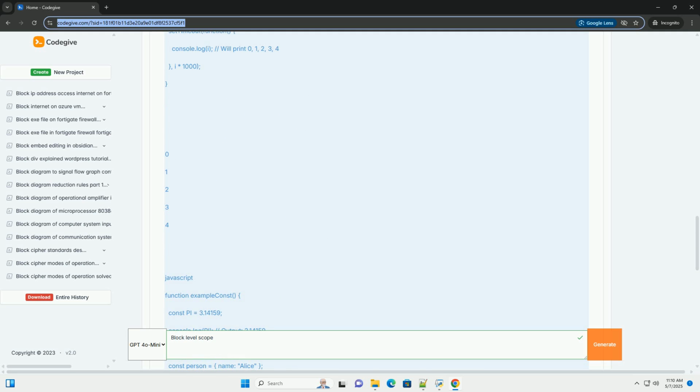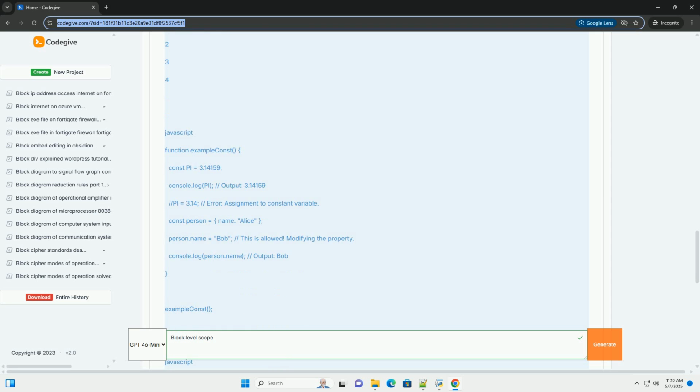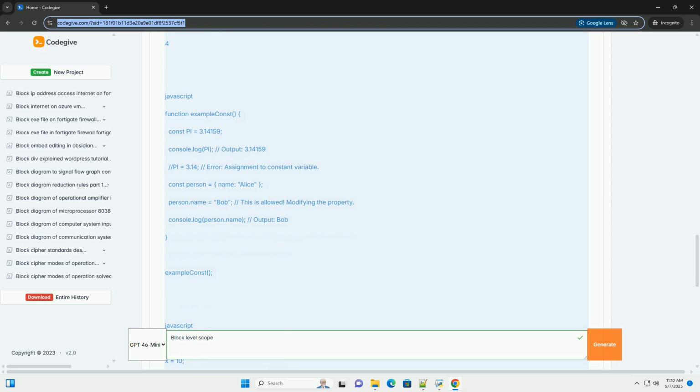1. What is scope? Before diving into block level scope, let's briefly recap the broader concept of scope in JavaScript. There are primarily two types of scope prior to ES6. Global scope. Variables declared outside of any function or block have global scope. They can be accessed and modified from anywhere in your script. Function scope. Variables declared inside a function have function scope. They are only accessible within that function and any nested functions. var declarations are function scoped.